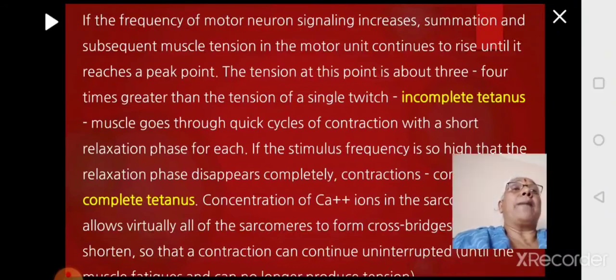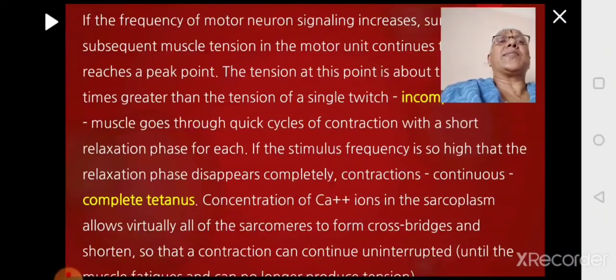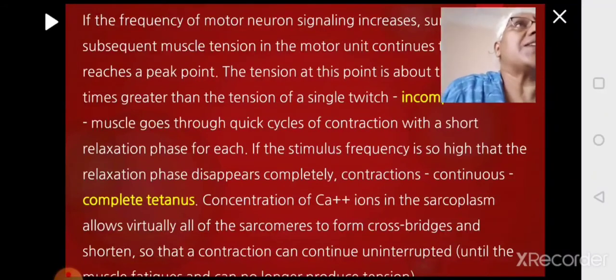And then what happens? The frequency becomes so high that the relaxation phase completely disappears. There is no relaxation phase at all. Then you call that complete tetanus. What is the difference between incomplete and complete tetanus? What is tetanus? One stimulus is there, and before the relaxation happens, a second one is coming, a third one is coming.